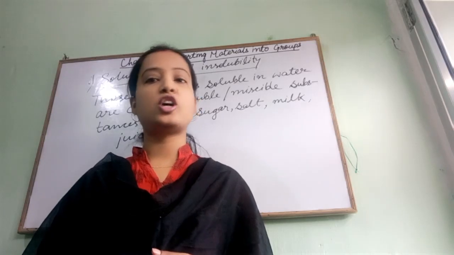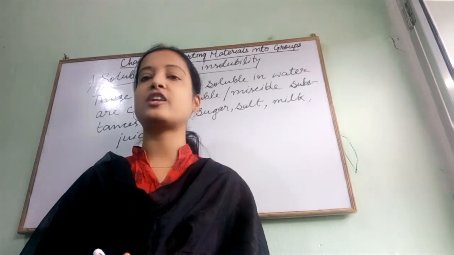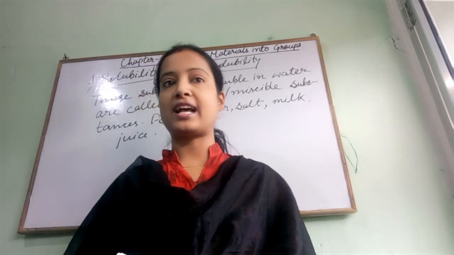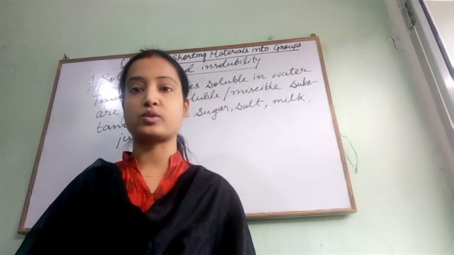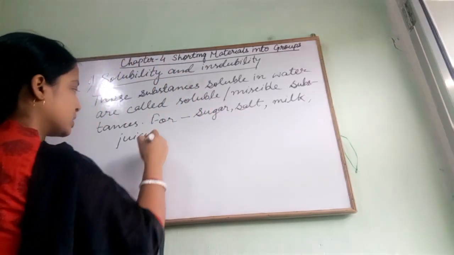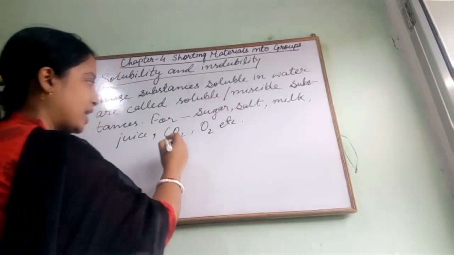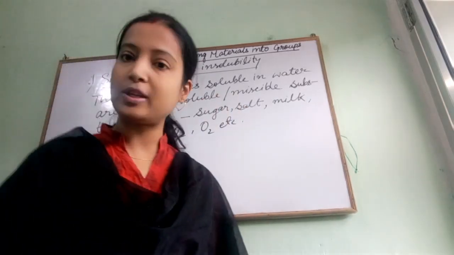These cannot be dissolved in water. In gases also, some are soluble and some insoluble. Gases like oxygen and carbon dioxide, CO2 and O2, are soluble in water.